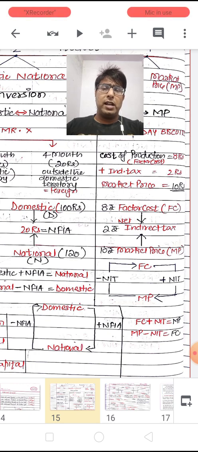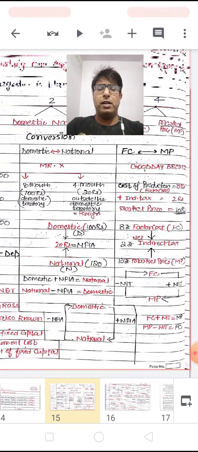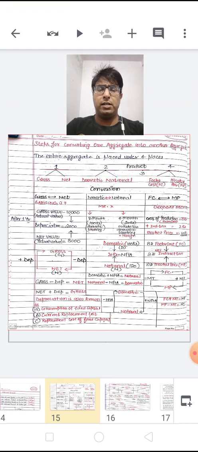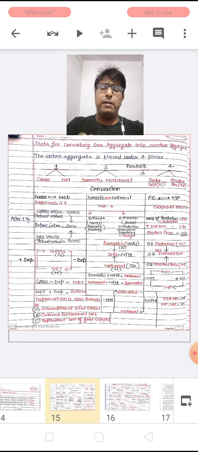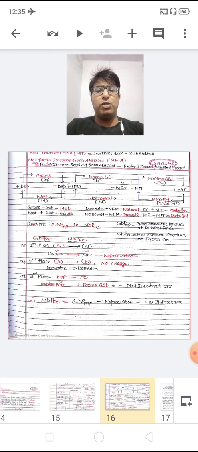That is why when we are calculating the NFIA value, the formula is factor income earned by the normal residents of a country minus factor income paid to the foreigners, to the non-residents of a country. On the very top of this slide you are watching the formula of net indirect tax, in short NIT. It is equal to indirect tax minus subsidies, whereas net factor income from abroad, NFIA in short, is always equal to factor income received from abroad minus factor income paid to abroad.